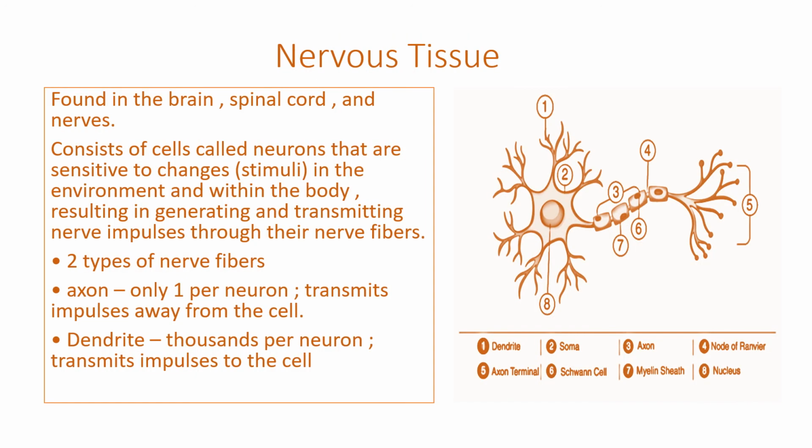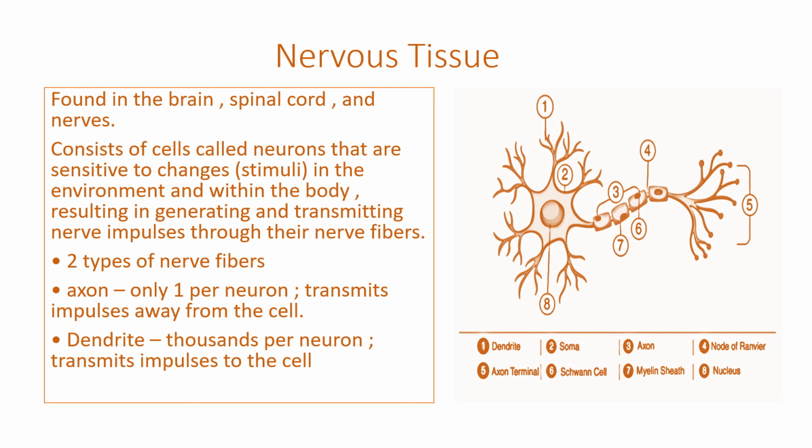Then nervous tissue is found in the brain, spinal cord and the nerves. It consists of cells called neurons, which are sensitive to changes in the environment and within the body, resulting in generating and transmitting the nerve impulse through their nerve fibers. There are two types of nerve fibers.